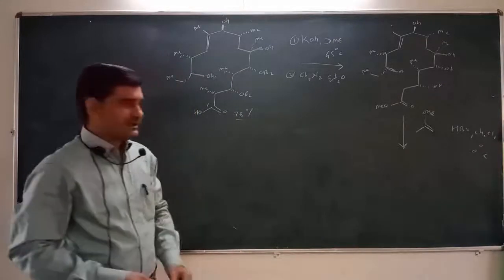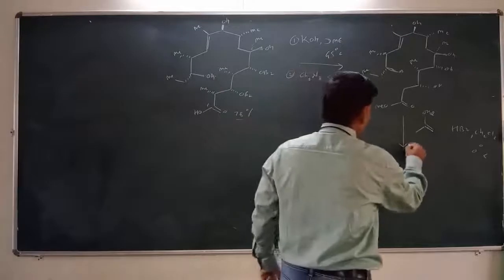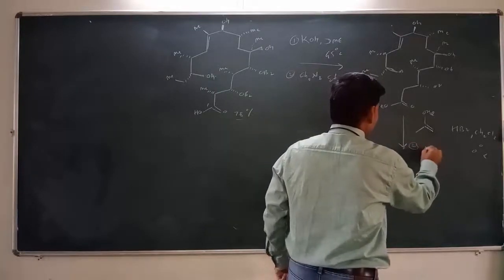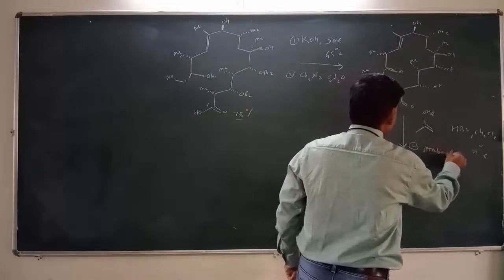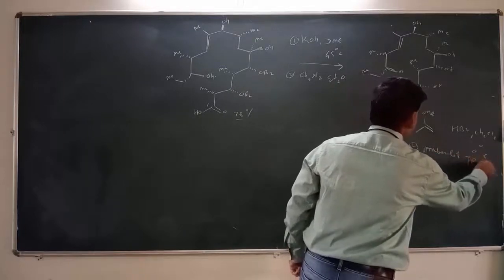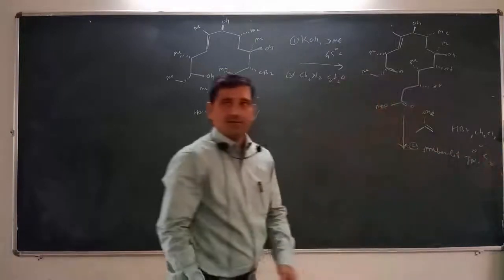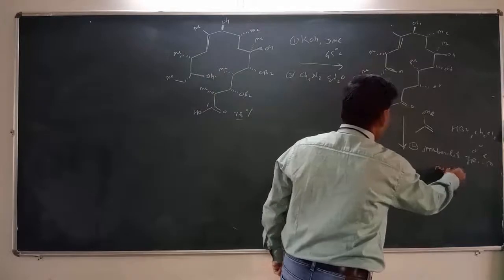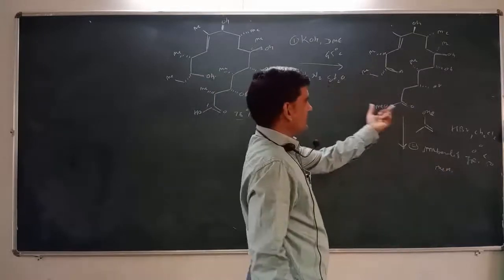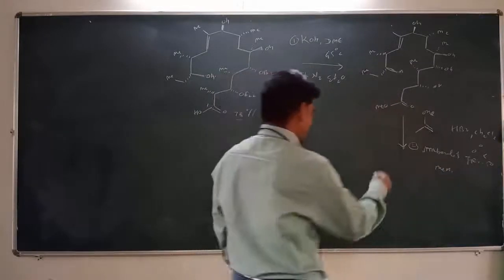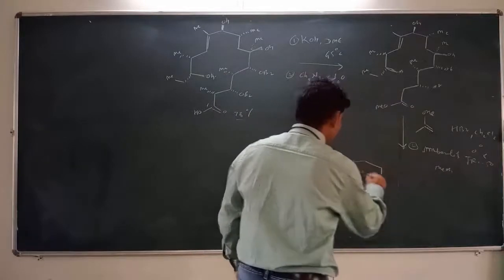Then in a further step we can treat this compound with a resin, that is Amberlite IRC 50, in the presence of methanol as solvent. Then what happens, this ester group will be converted into acid and we get a compound like this.